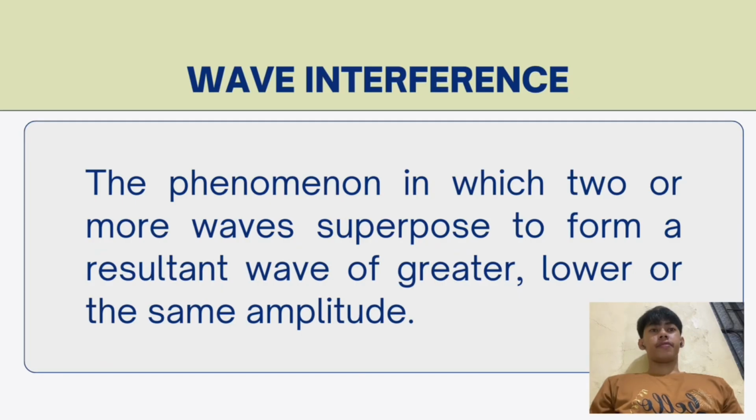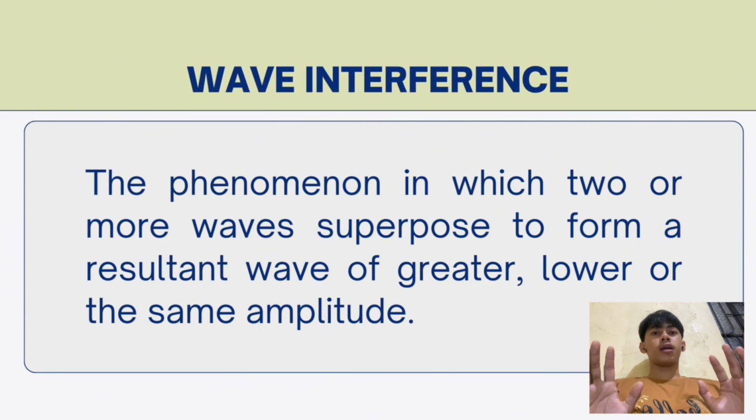What is wave interference? It is a phenomenon in which two or more waves superpose to form a resultant wave of greater, lower, or the same amplitude. Meaning to say, it is between two or more waves which overlap to form something, whether this wave is a greater wave, a lower wave, or this wave has the same amplitude. Or meaning, equal lang siya.